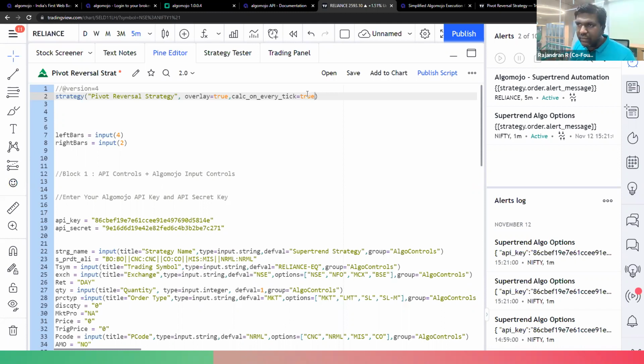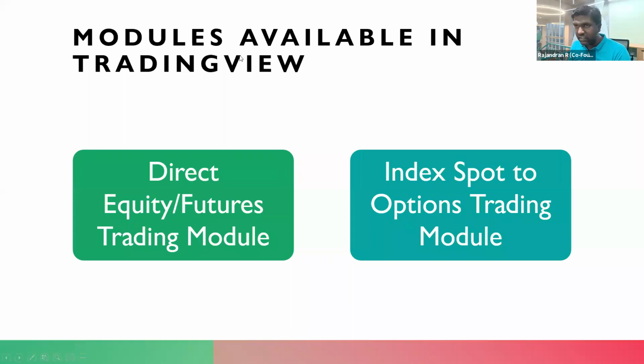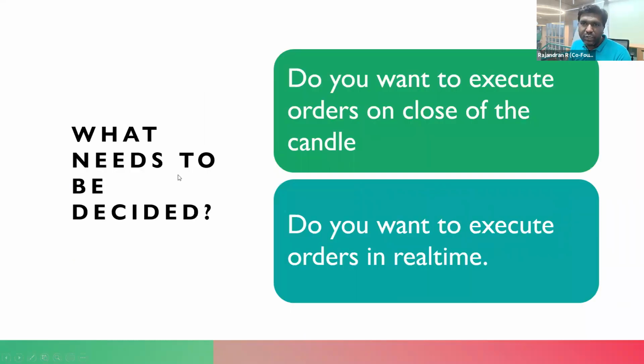However, if I am disabling this, then alerts are only generated once the candle closes and a new candle forms. That is what I also want to explain over here. You need to decide what you want to execute orders on, whether you want to execute orders on the close of the candle.